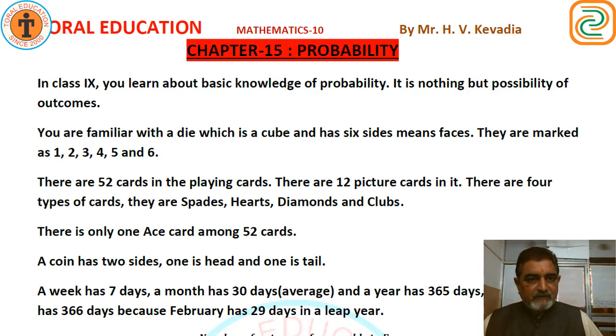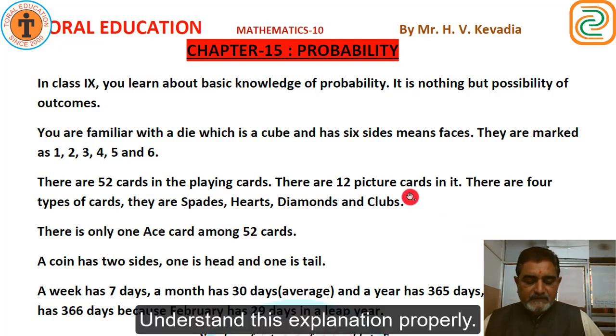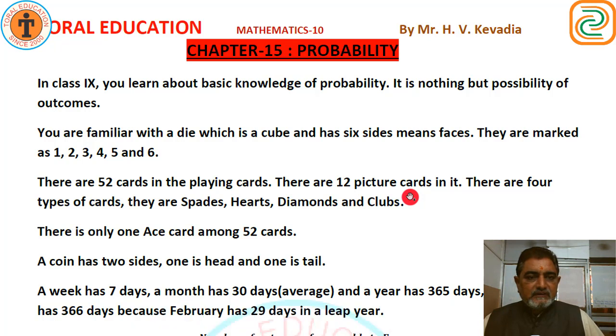Friends, today we are taking chapter number 15, probability. In class 9 you learned about basic knowledge of probability, right? It is nothing but possibility of outcomes. Probability means possibility of outcomes.